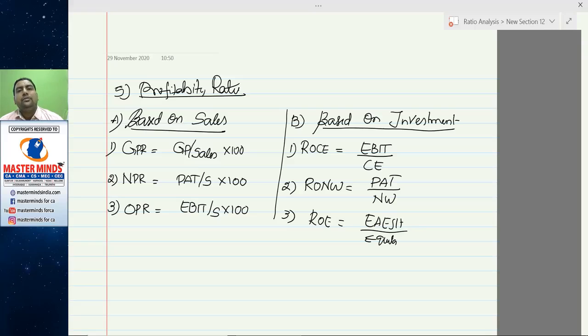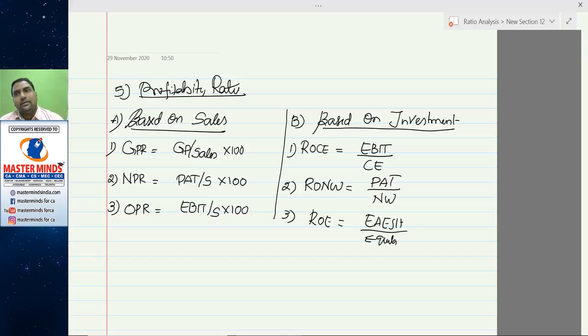After comparison, you come to know whether the company has strength in its operations or whether there are any weaknesses. If you find any weakness in any area, then you have to bring that point to the concerned management, the areas where it has to improve its performance, and you will suggest the remedial measures to overcome those areas.